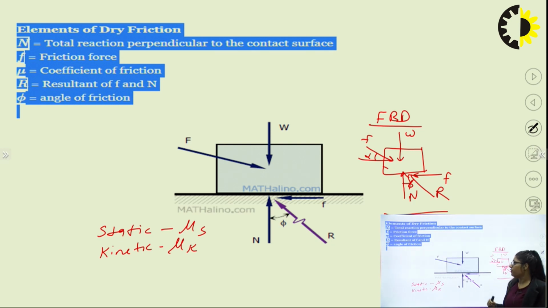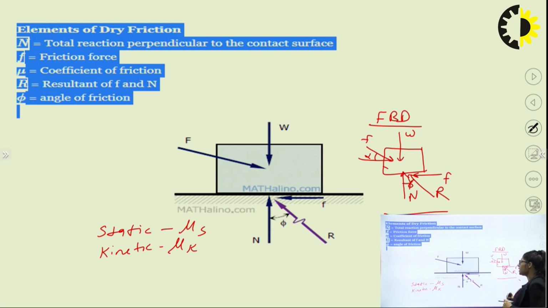We have a lot of theory behind this, so we will discuss it further. So this is the angle of friction phi. This is a resultant force that acts between N and F. F is the external force, W is the downward force. Is any other force acting on this body? No. So I can say that this is the final FBD of this particular body.